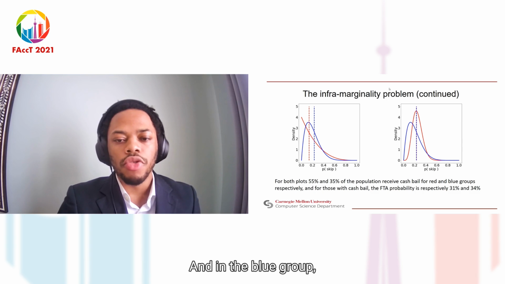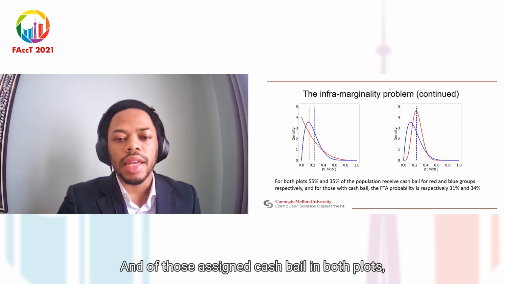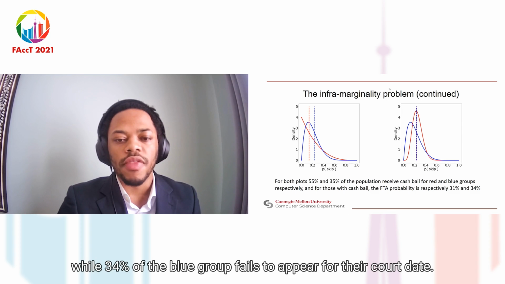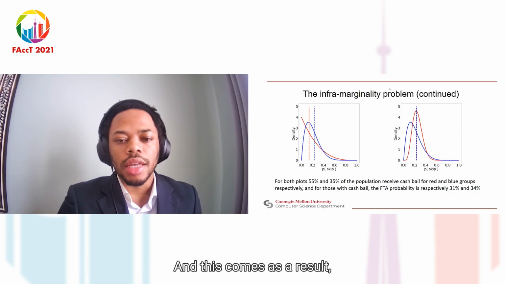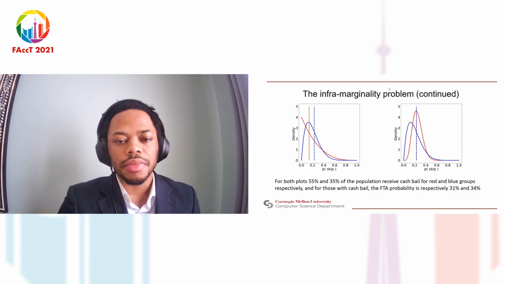And in the blue group, 35% are assigned cash bail for the same reason. And of those assigned cash bail in both plots, 31% of the red group fails to appear, while 34% of the blue group fails to appear for their court date. And this comes as a result of the expectation above the threshold being 31% and 34% respectively.